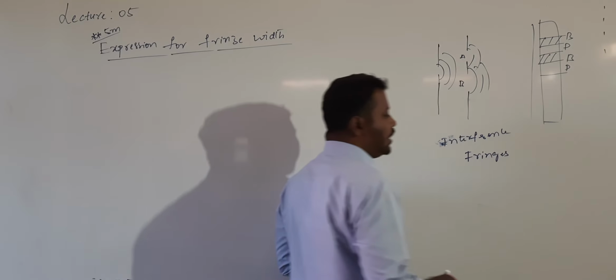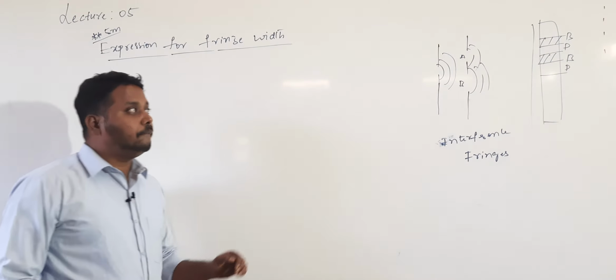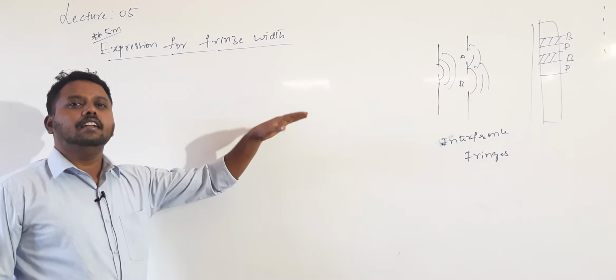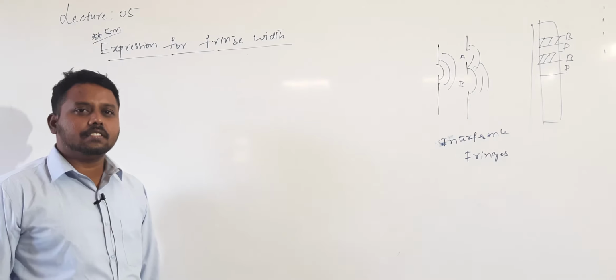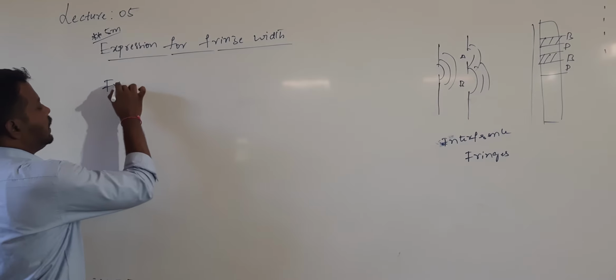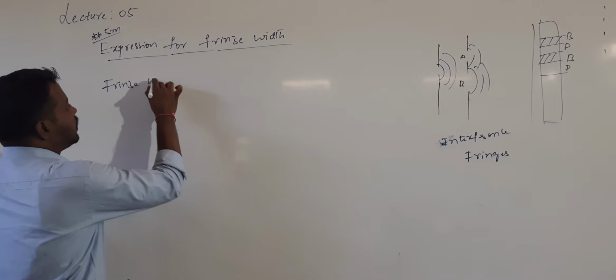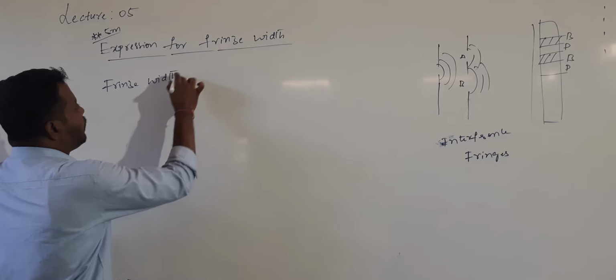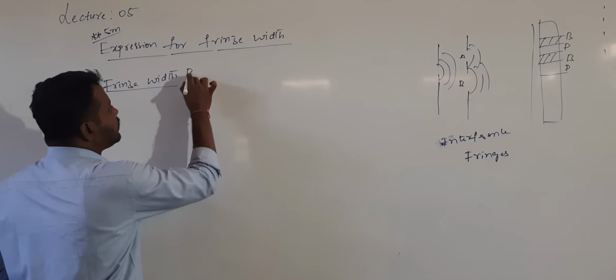The bright and dark bands are called fringes. What is the meaning of fringe width? First I will write the definition. The fringe width is represented by the symbol beta.